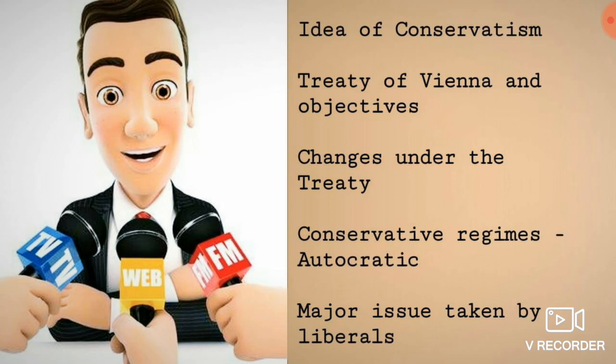So just recap all these topics to be clear with this. The idea of conservatism is a 3-mark question. The Treaty of Vienna and its objectives are 1-mark questions. Changes under the Treaty of Vienna is a 5-mark question. Conservative regimes being autocratic is a 3-mark question. The major issue taken by the liberal nationalists is a 1-mark question. So take notes based upon these questions. You can either take notes in your own way by following these slides, or else you can copy the PDF which I am sending next.